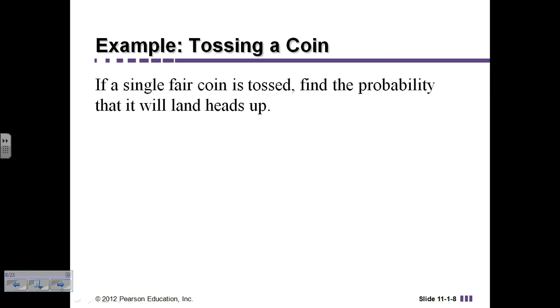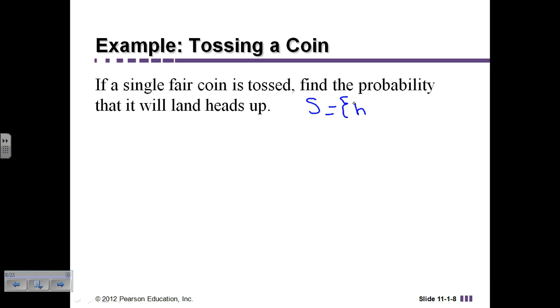So when we talk about flipping a coin, there are 2 possibilities for a coin flip. It could either be heads or it could be tails. So if I'm asking you to find the probability that it will land heads up, what we're going to do is look at the entire sample space, or what are all the possible outcomes.